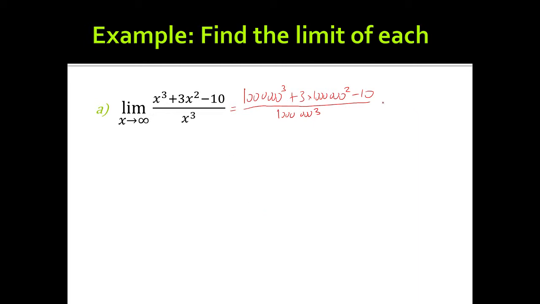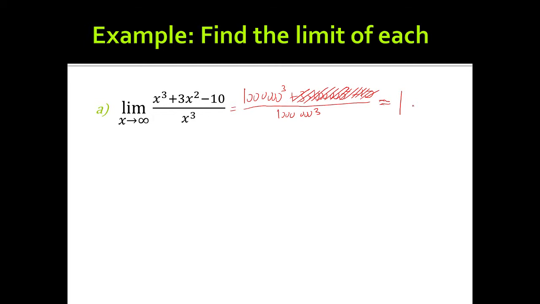The 1,000,000 cubed in the numerator is so much bigger than every other term that we can safely ignore them, just like the plus 1 in the previous one. So this is really 1,000,000 cubed divided by 1,000,000 cubed, which is effectively 1. The limit as x goes to infinity of this equation is 1.